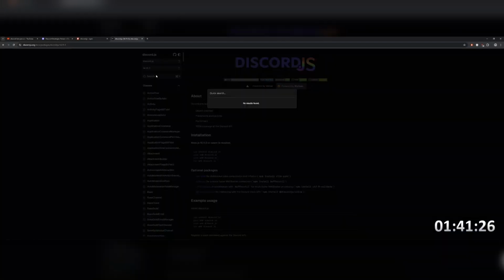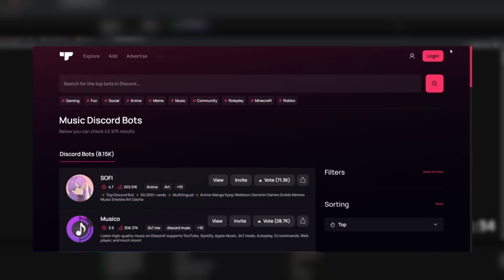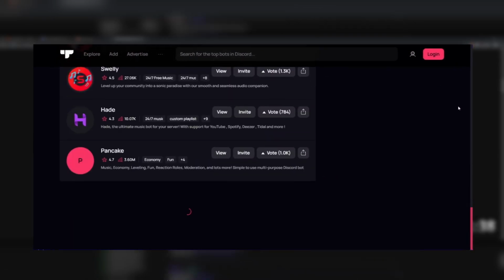It all started out as I was building out the voice chat functionality for the bot. My goals were simple, just play a sound and record a voice call. Playing the sound? Solved. There are thousands of music bots on Discord. Point proven. But recording audio? That was a different story. And in all my years, I have never seen a bot that could do this.